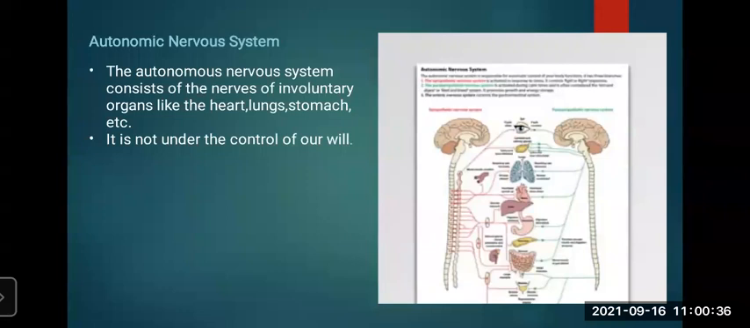Okay. So understood as a chain, we have three nervous systems: central nervous system, peripheral nervous system, and autonomic nervous system. The central nervous system consists of the brain and spinal cord, through which the nerves are coming out, originating. The nerves originating from the brain are called cranial nerves. The nerves originating from the spinal cord are the spinal nerves. But in the autonomic nervous system, it consists of the nerves of involuntary organs, like heart, eyes, liver, pancreas, stomach, intestines, and all that.